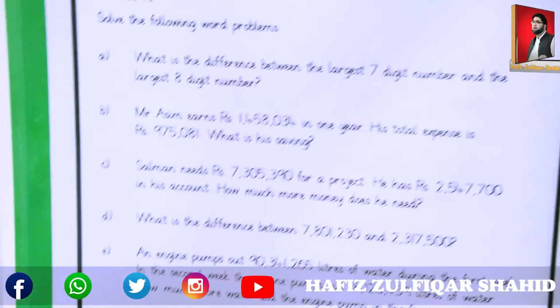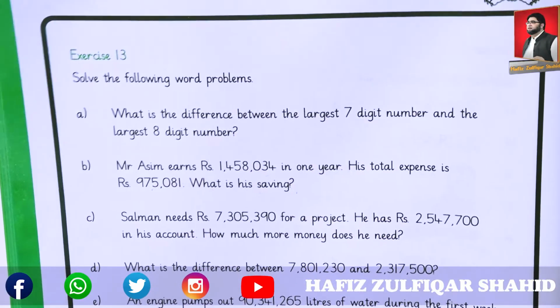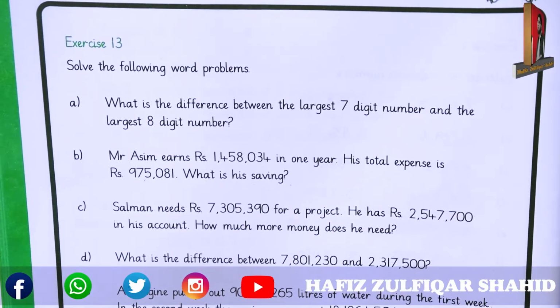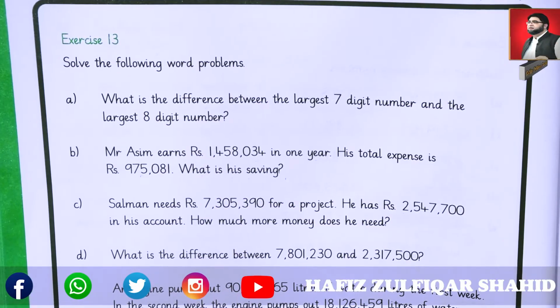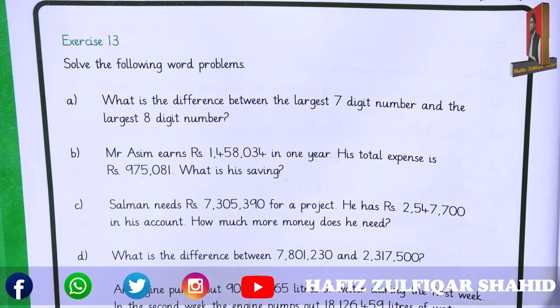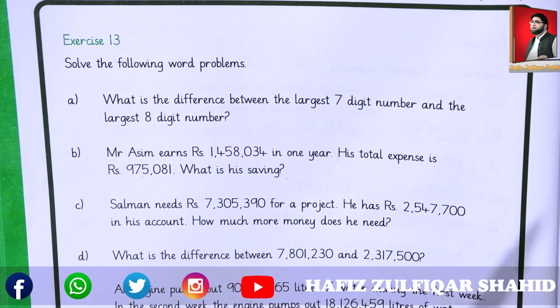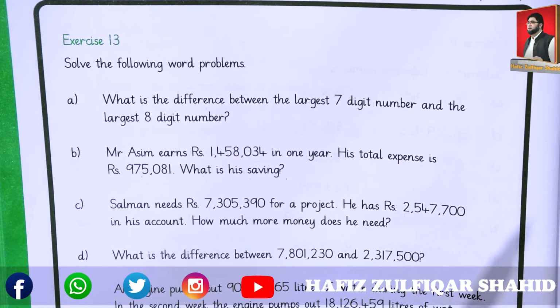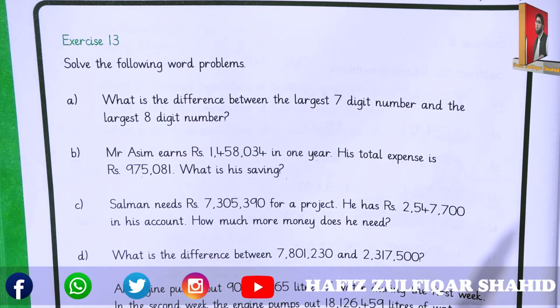Let's move to the next exercise, exercise 13 on page number 14 with the topic subtraction. We have solved the word problems.